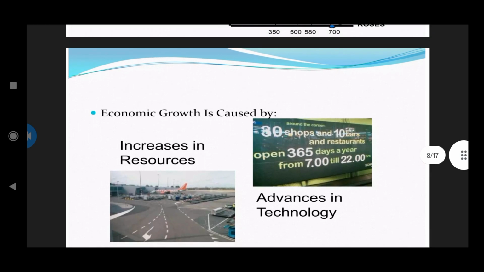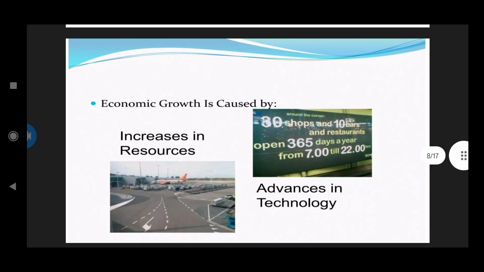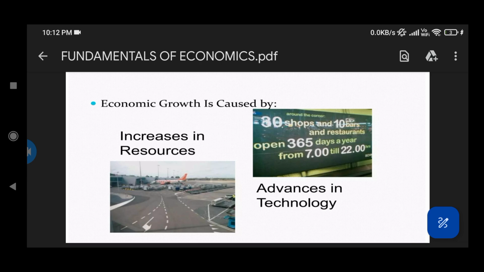Next, what is economic growth caused by? Many factors in economics can influence it, but the major one is an increase in resources.